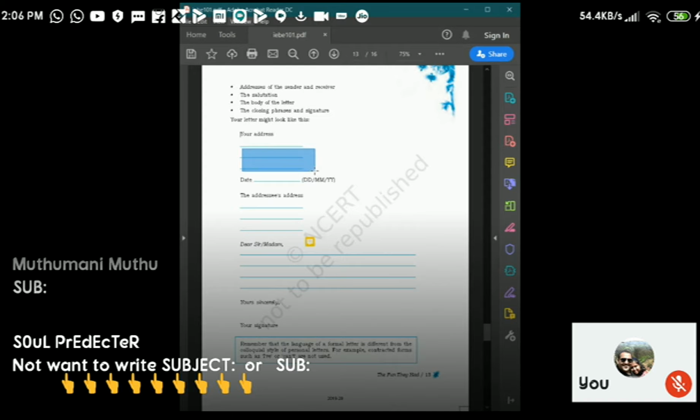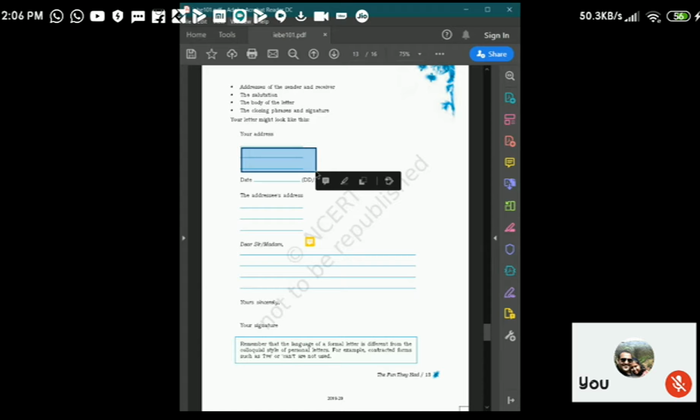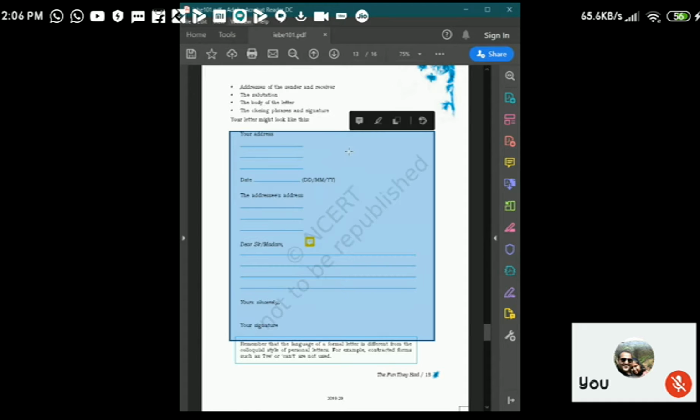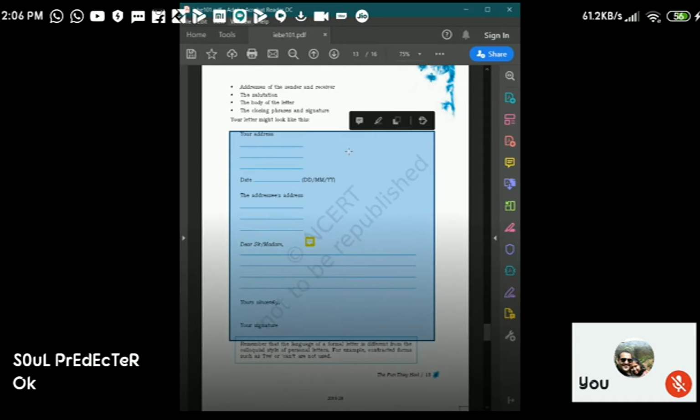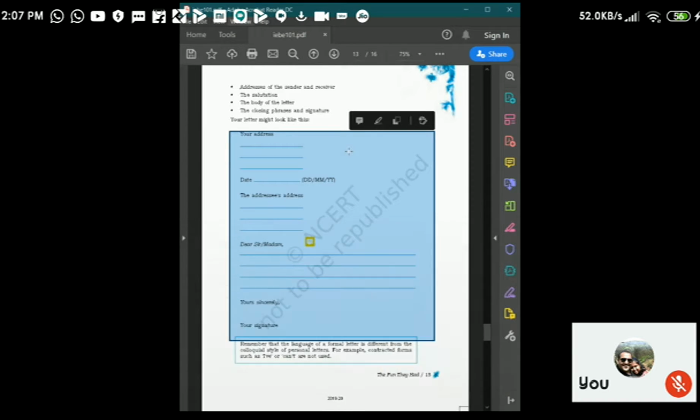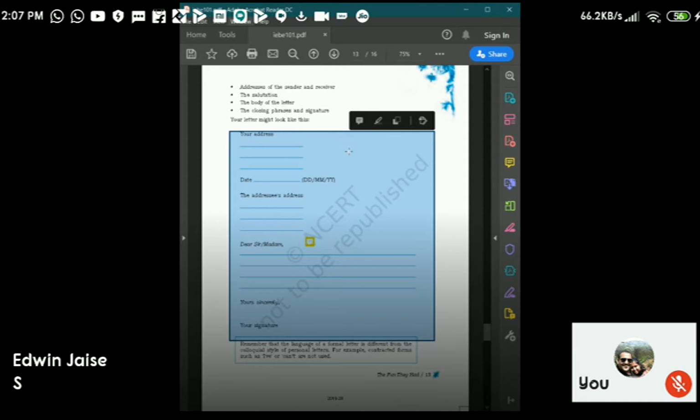This is the address part. Don't write subject in full. Never write subject and all in full. Okay, SUB, short form. Keep it short because we are dealing with the electronic age, right? We are in the electronic age right now, so we want to keep everything short.